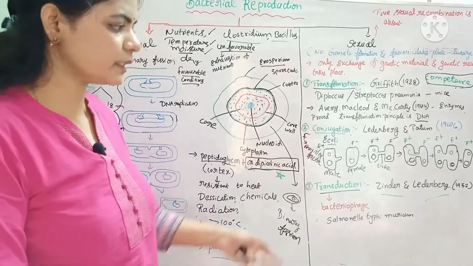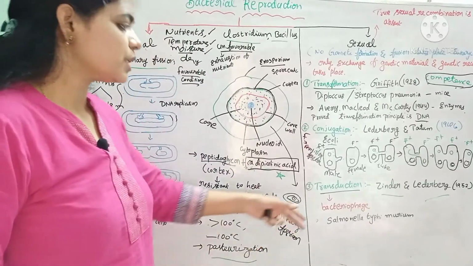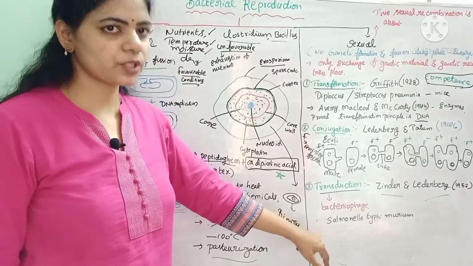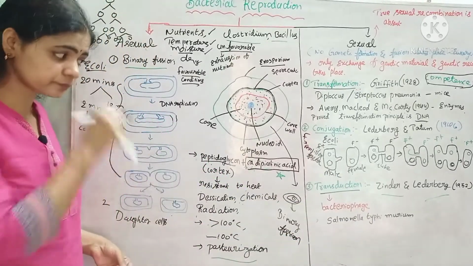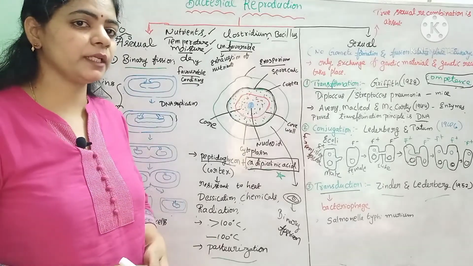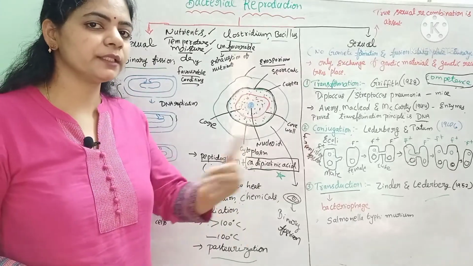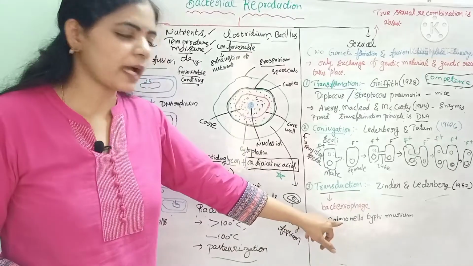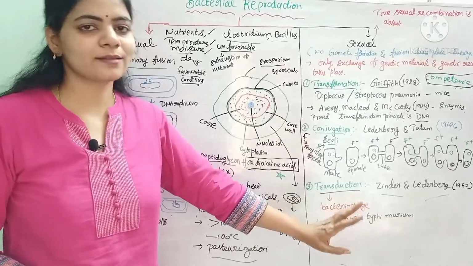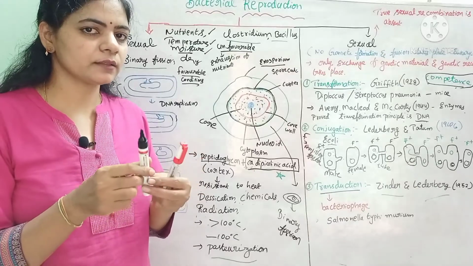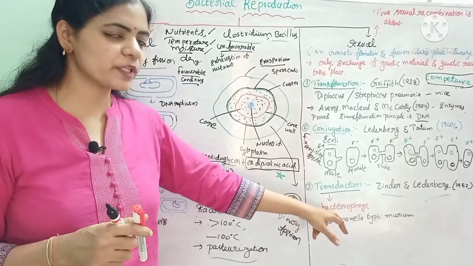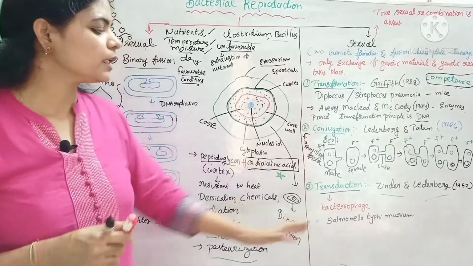Now the last one is transduction. Zinder and Lederberg in the year 1952 worked on the transduction principle. Transduction means transfer of genetic material from one bacterium to another through a bacteriophage.